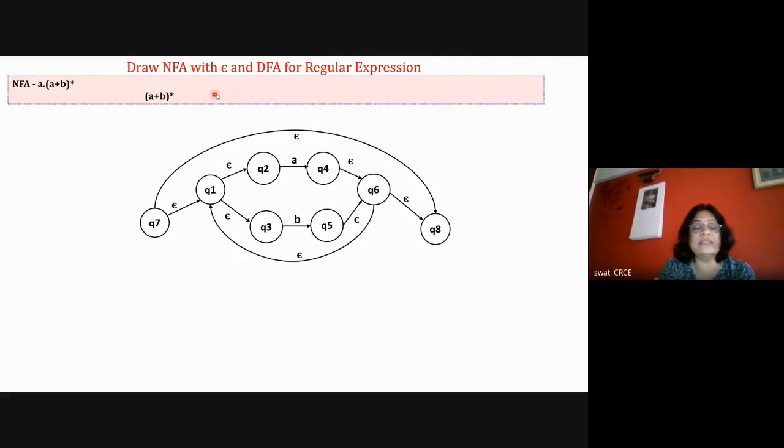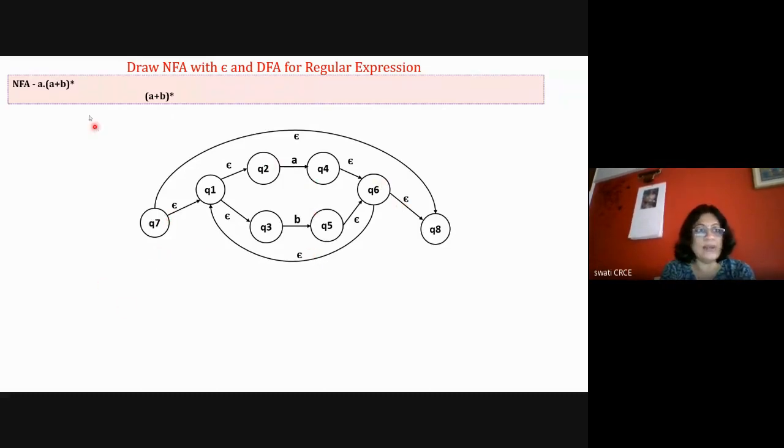So what are the strings belonging to this regular expression? Epsilon, only A, only B, B, B, A, B, B, A, B, A, B, A, B, any combination of A's and B's. These are the valid strings. So this is for (A plus B) star.